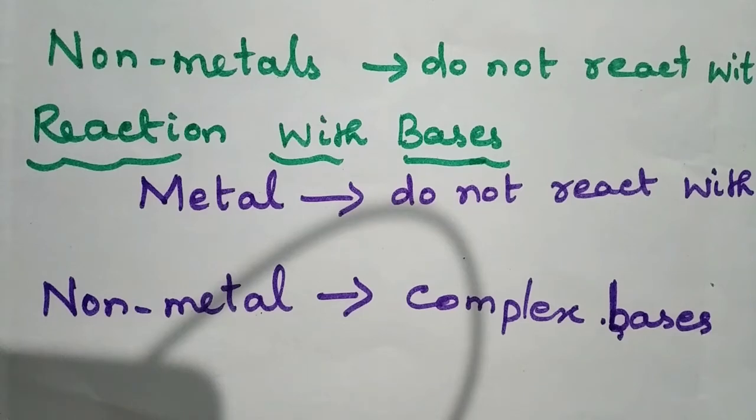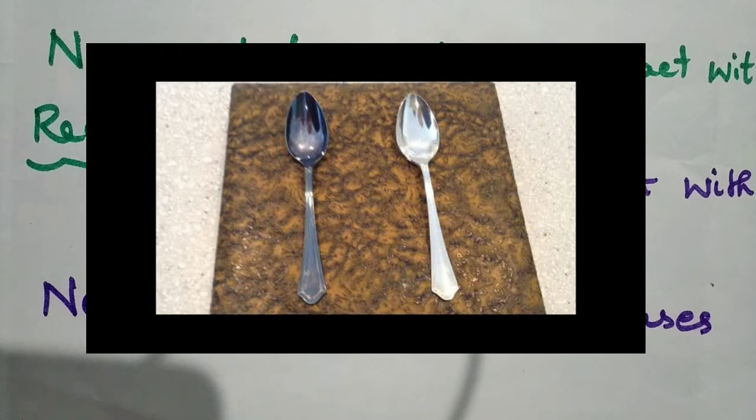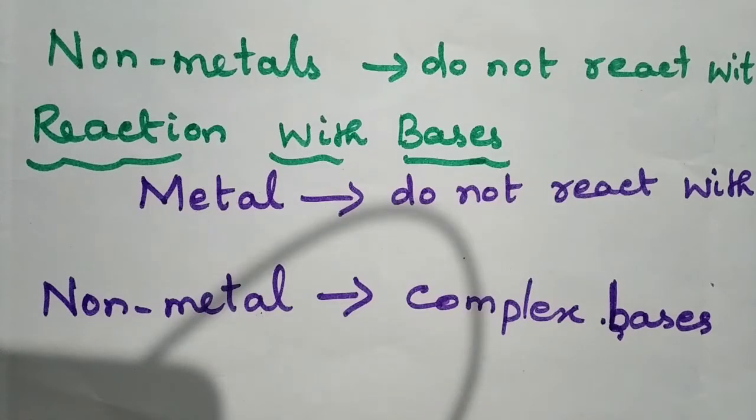Then the third one: in our day-to-day life, you would have used silver objects, silver vessels, etc. Suppose it is not utilized properly and is kept open, after some days or months or a few years, you can see black dots appear on the silver vessels. So the silver objects become blackened, and they lose their shine or luster also. What is the reason for this? This happens due to the reaction of silver and hydrogen sulfide present in the atmosphere.